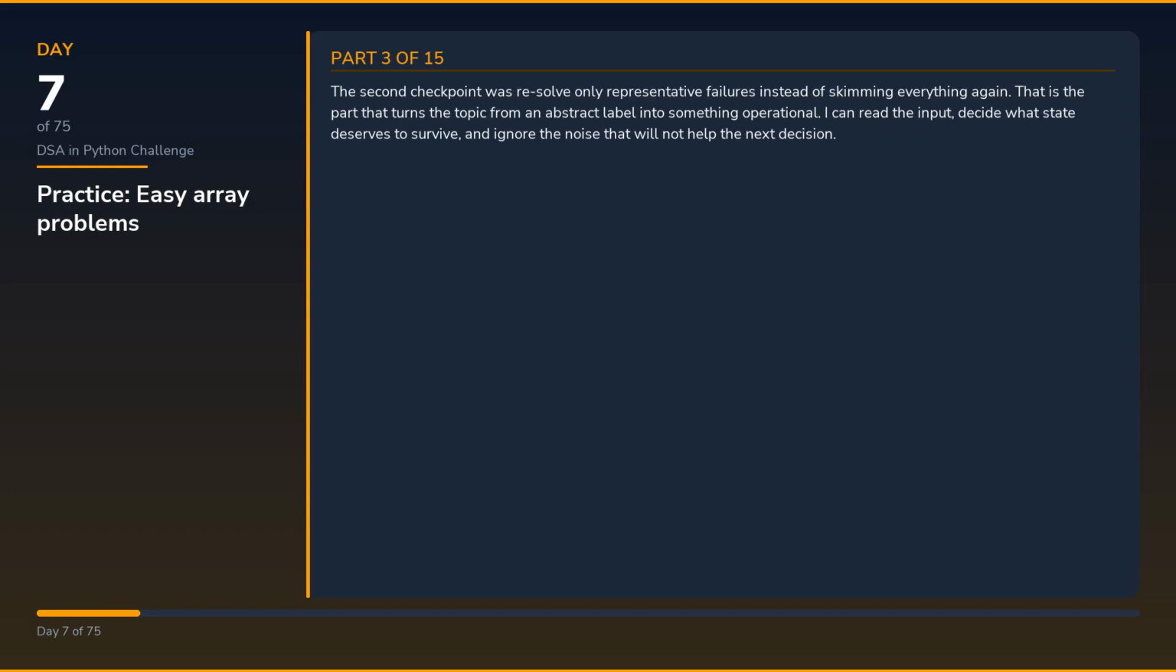The second checkpoint was resolve only representative failures instead of skimming everything again. That is the part that turns the topic from an abstract label into something operational. I can read the input, decide what state deserves to survive, and ignore the noise that will not help the next decision. The implementation shape only earned trust once I kept returning to the last rule. Write down the trigger or invariant that should have surfaced earlier. That is where the code stops being decorative. Every update either protects the invariant or it does not, and that makes the debugging path much cleaner.